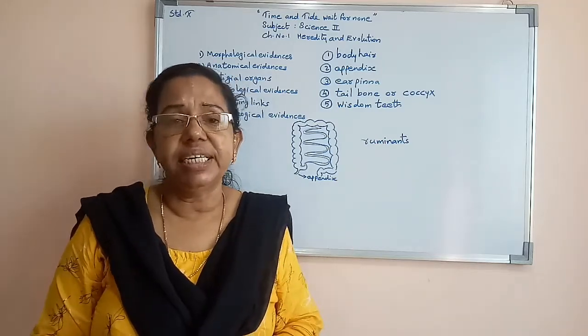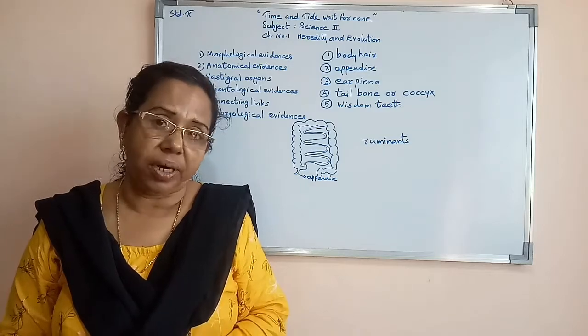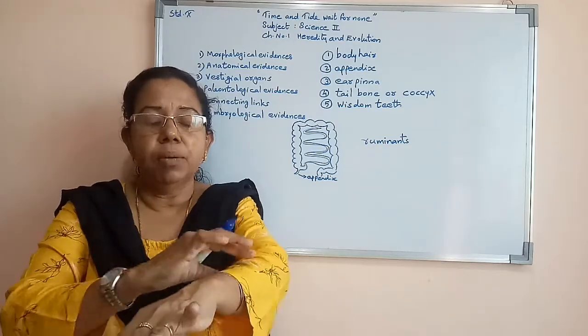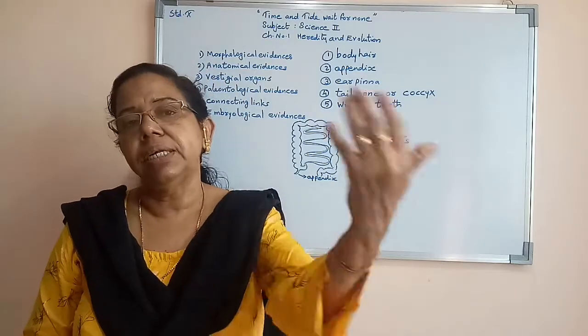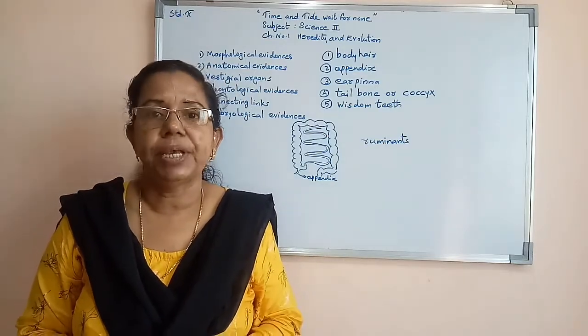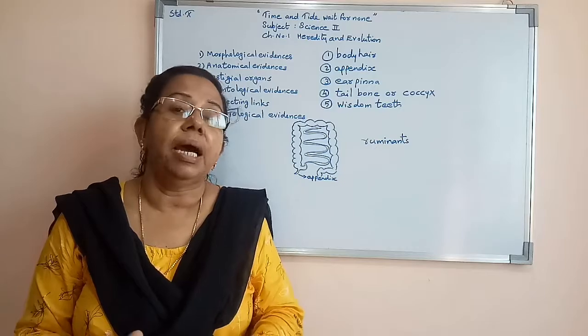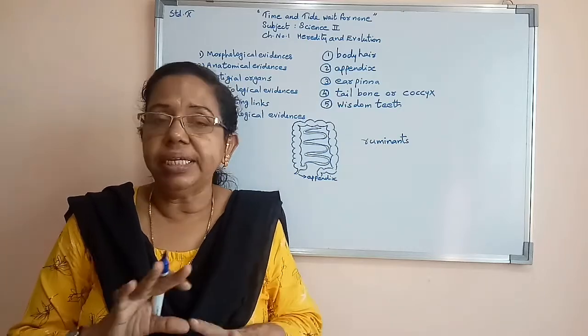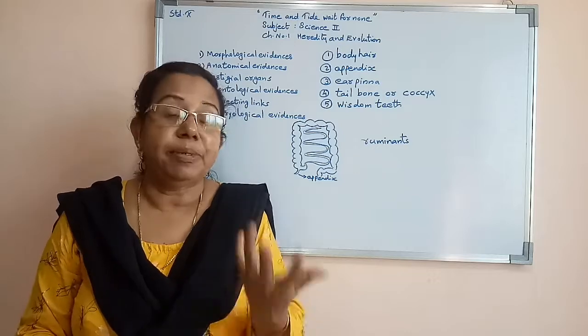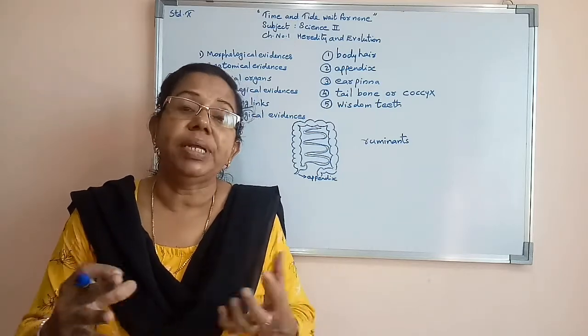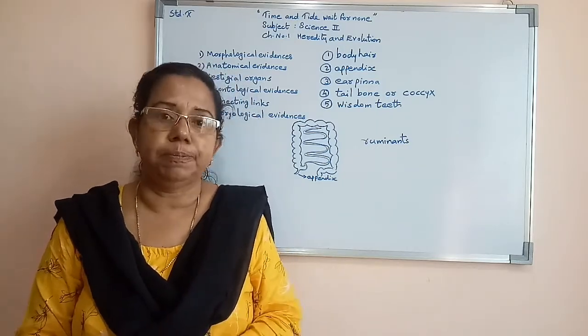So here we have studied 5 vestigial organs. First, body hair has no function in our body, but it has a function in other organisms. Second, the appendix. In our body it has no function, but in other organisms it has more function, especially in ruminants. Ruminants means grass eating animals.